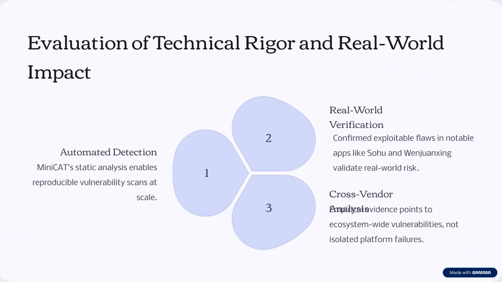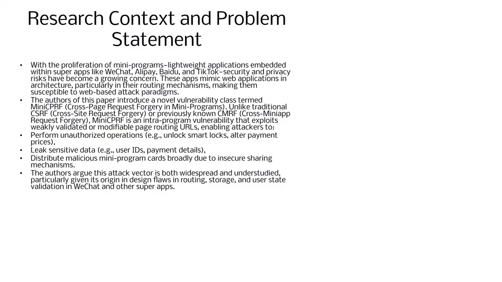Evaluation of technical rigor and real-world impact. Automated detection: MiniCAT's static analysis enables reproducible vulnerability scans at scale. Real-world verification: confirmed exploitable flaws in notable apps like Sohu and Wenjuanxing validate real-world risk. Research context and problem statement.